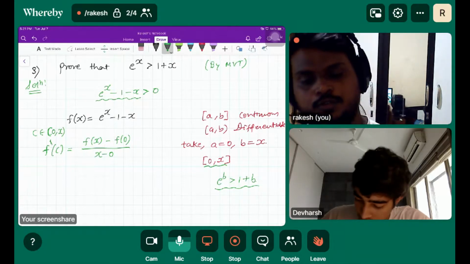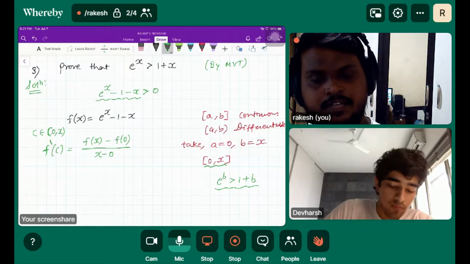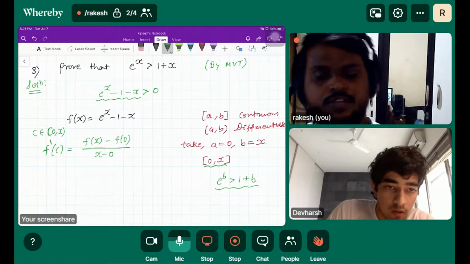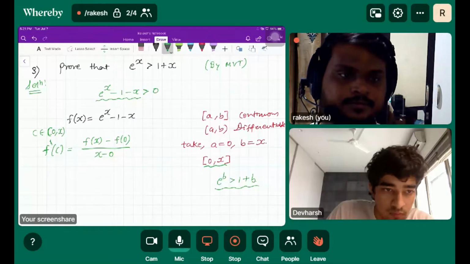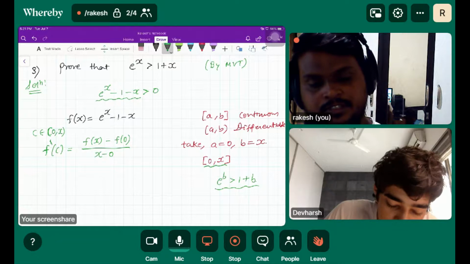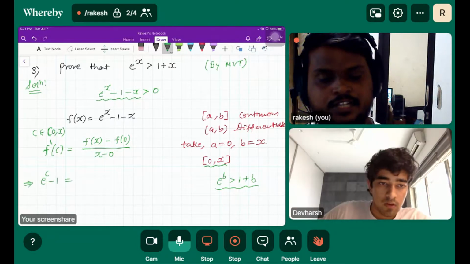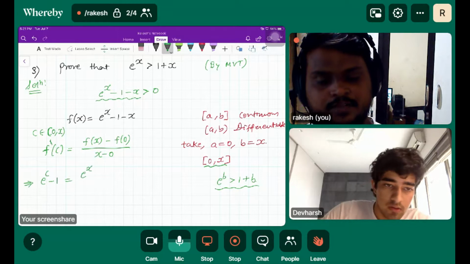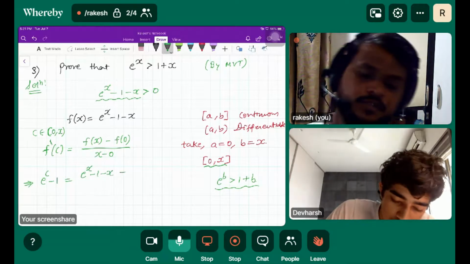So what is f dash x now? We want f dash c. So e raised to x, I think. So f dash c is e to the power c minus 1. Perfect. It is equal to what? f of x is the same as the expression, minus what is f of 0?